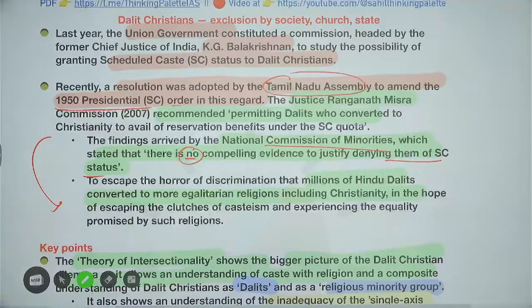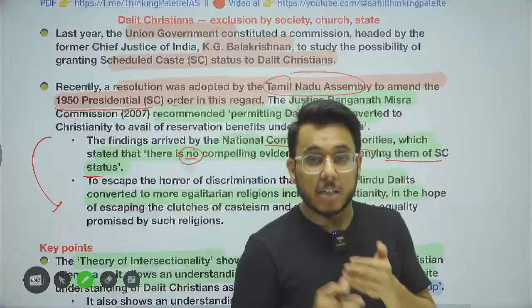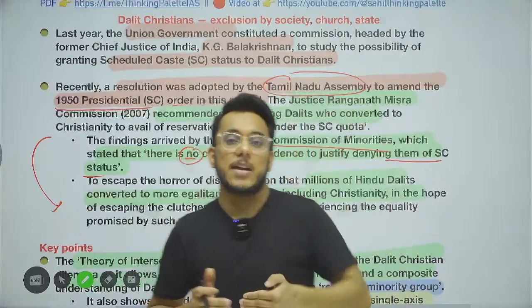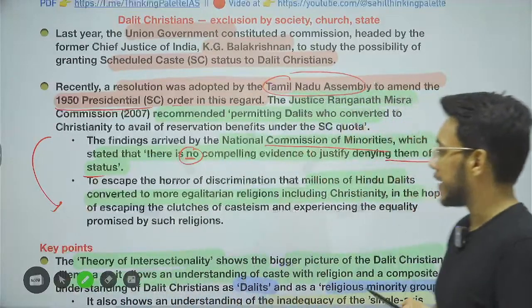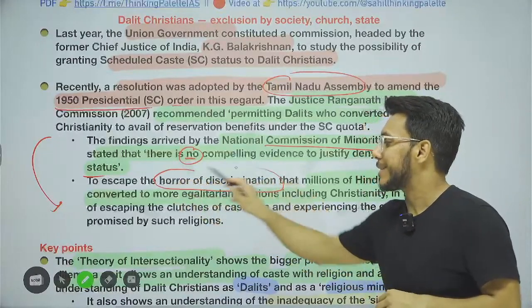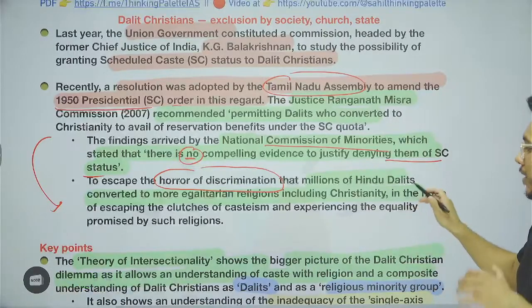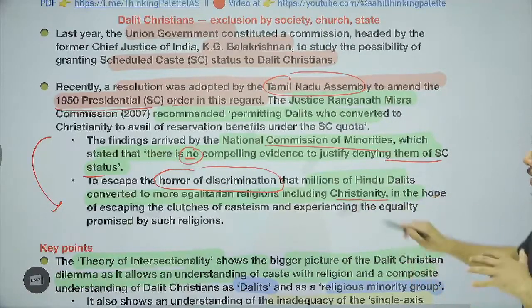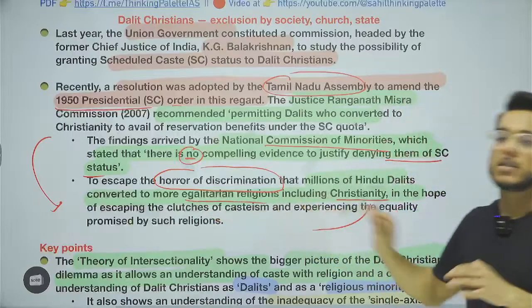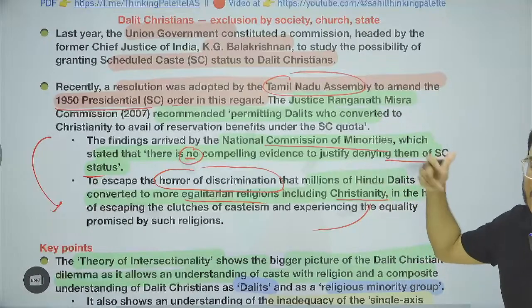You need to understand the reason people converted to Christianity. They wanted to escape the horrors of discrimination, and it is believed that Christianity as a religion is more egalitarian, more equal. Such discrimination is not there, and in such expectation people converted.